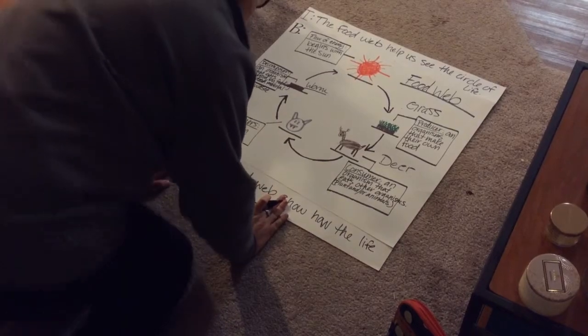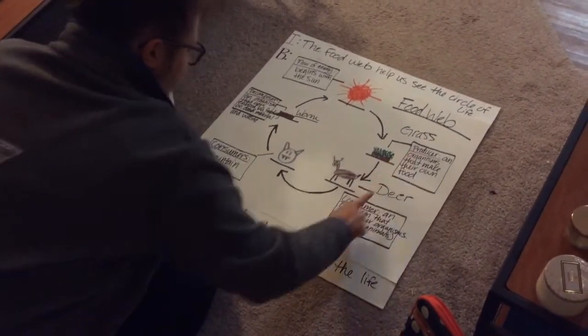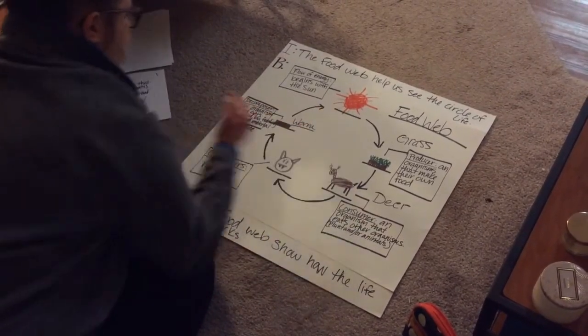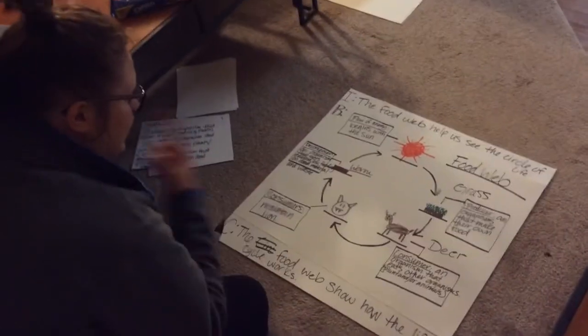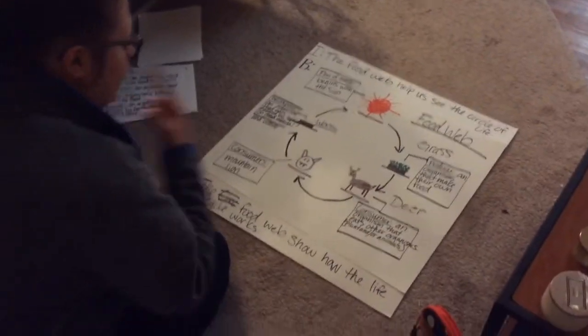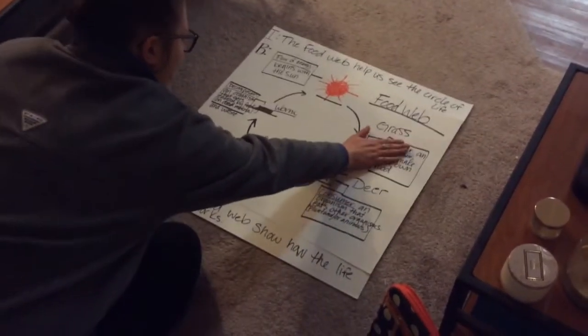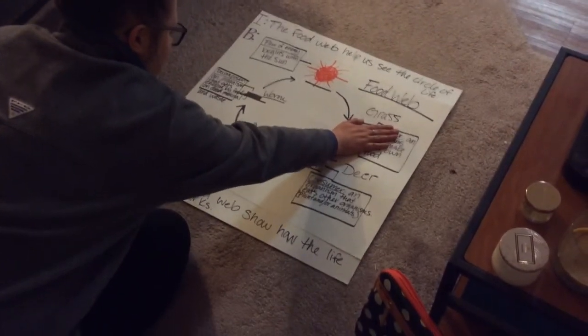Okay? So, now that we understand our new vocabulary of producer, consumer, decomposer, and the flow of energy, tomorrow we're going to come back to our food web and we're going to look at something different. We're going to see what will happen if we take our producer away from our food web. I want you to think about that as we close today for our lesson.